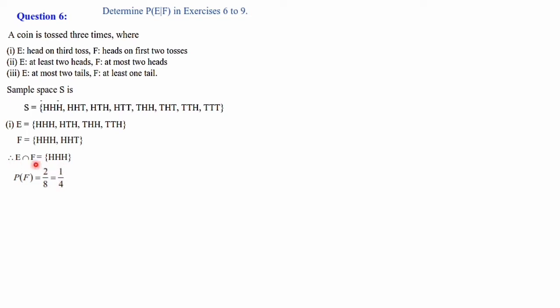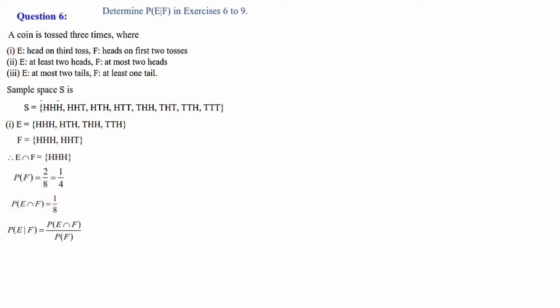Then P of E intersection F we have to calculate. E intersection F is having 1 element and the sample space is having 8 elements. So 1 divided by 8, 1 out of 8. That is the probability of E intersection F.